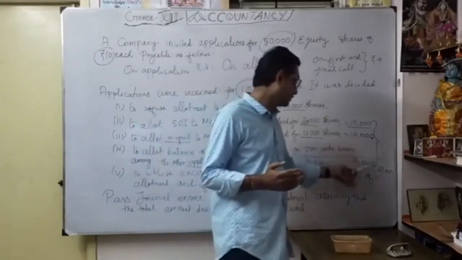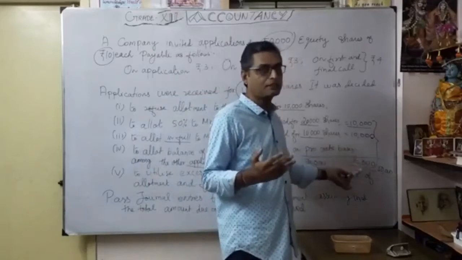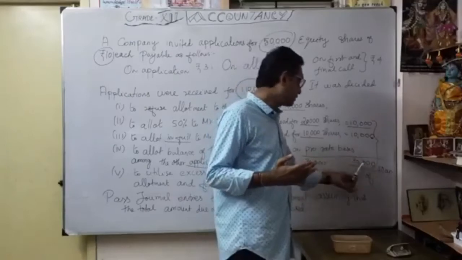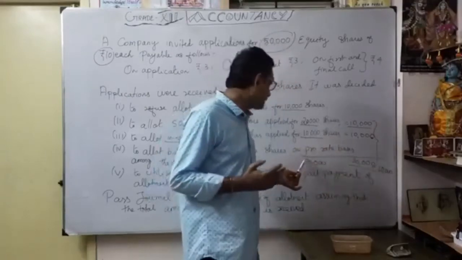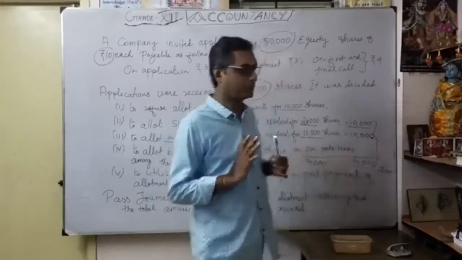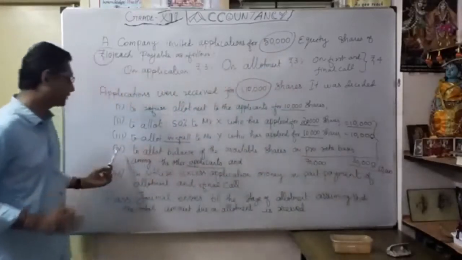How are we going to allot? Naturally the balance is only 30,000. So whoever applied for 70,000 is allotted only 30,000, that is, for every 7 shares applied, 3 shares are allotted. That's the fourth category. It's a very important one.